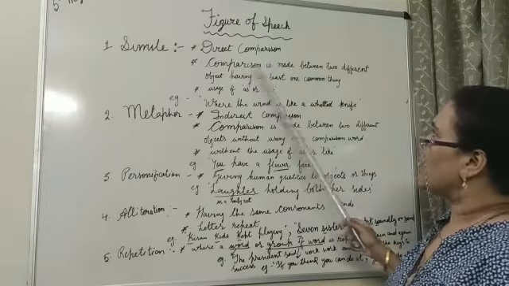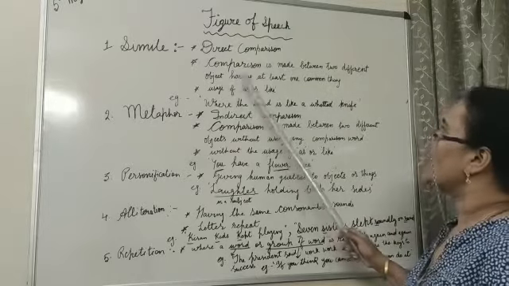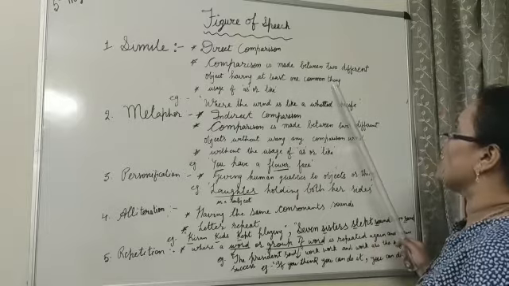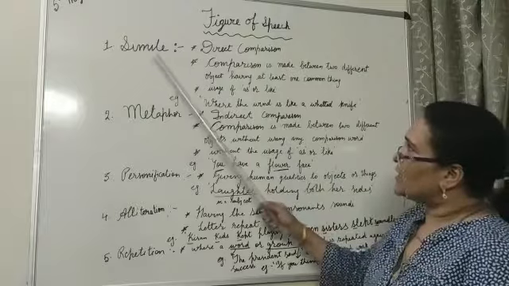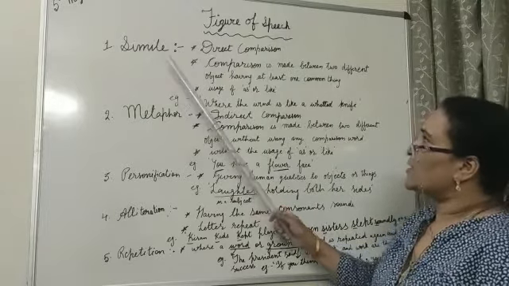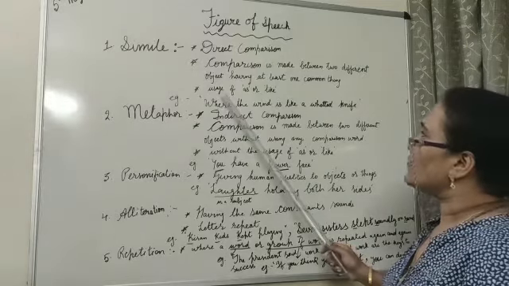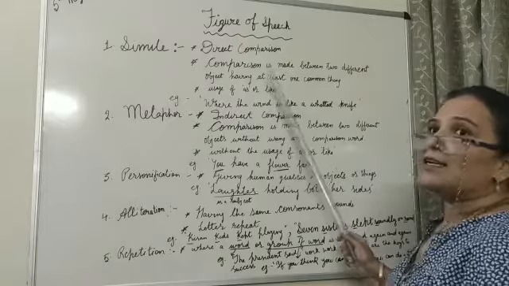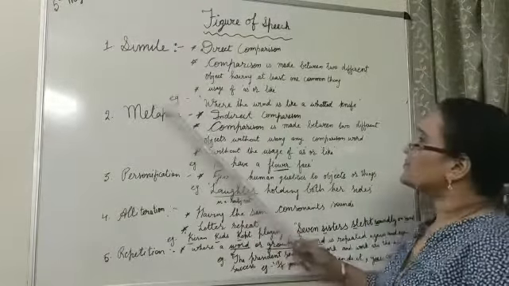That means comparison is made between 2 different objects or things having at least one common thing in between. There, the figure of speech simile is used. The common trick to understand is in the line where the usage of as or like is there, the figure of speech simile is used.